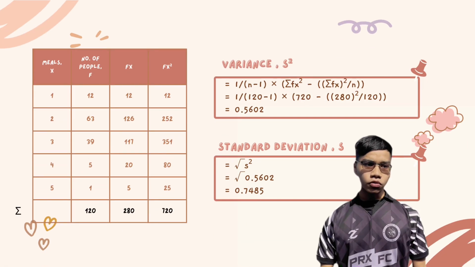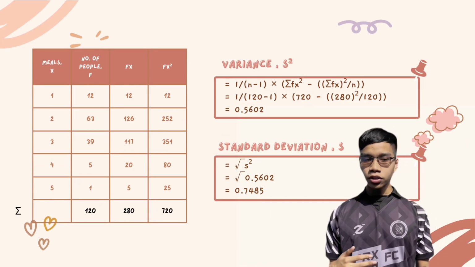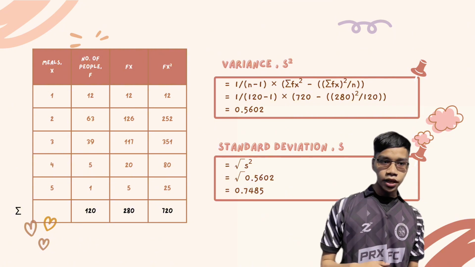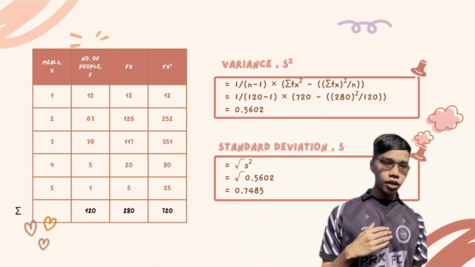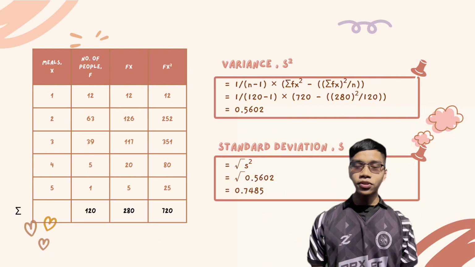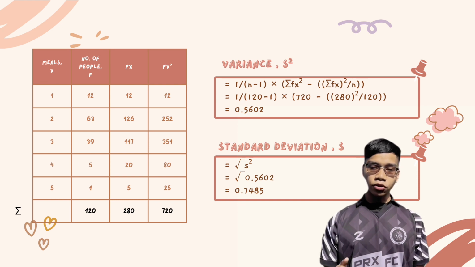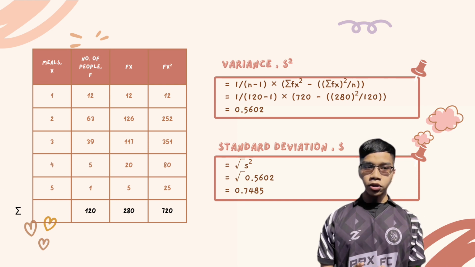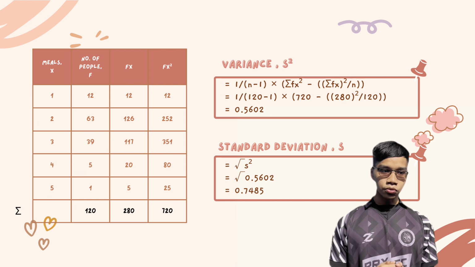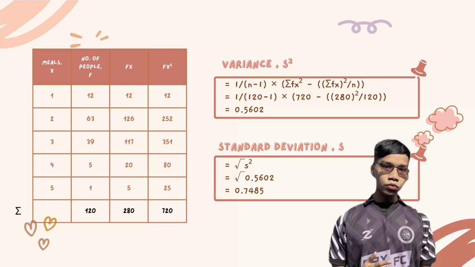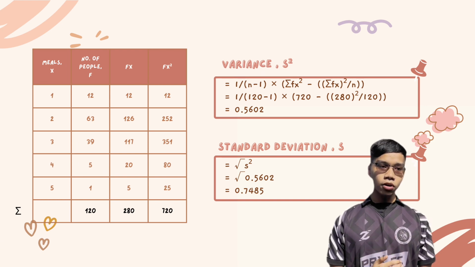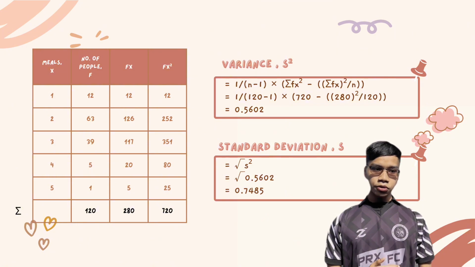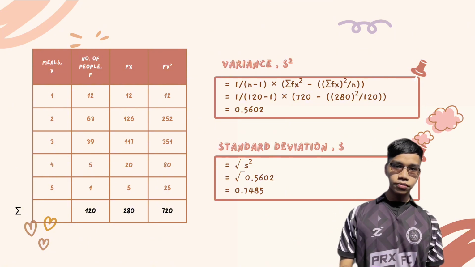We got the variance of the data by using the formula 1 over n minus 1, multiplied by the sum of fx squared minus the sum of fx to the power of 2 divided by n. After inputting our data, we can conclude that we got a variance of 0.5642. For the standard deviation, we only need to square root the answer of our variance. After square rooting it, we have 0.7485.